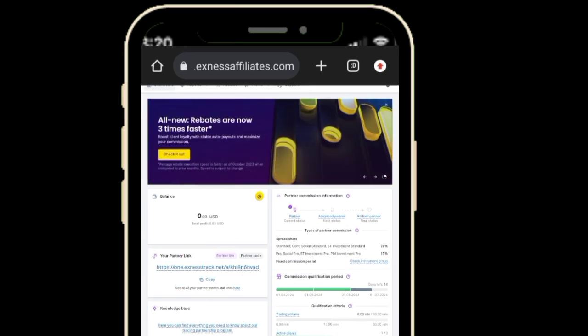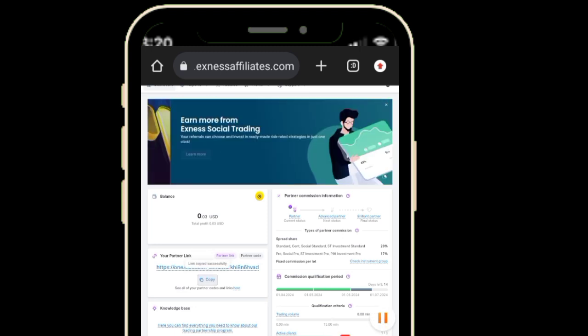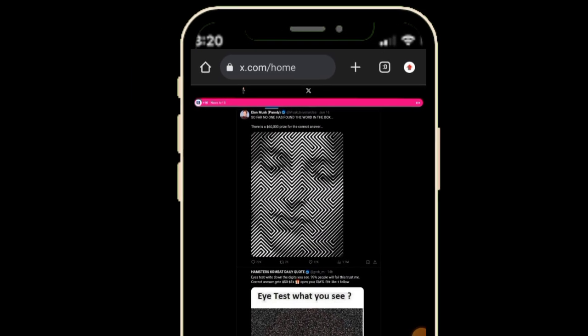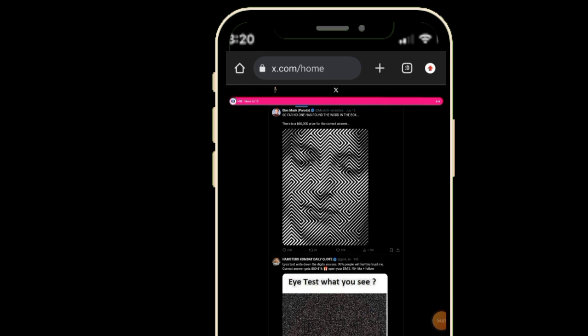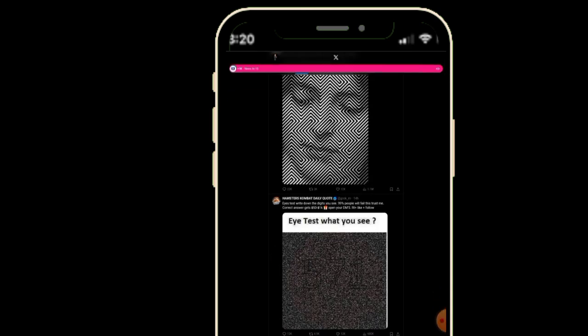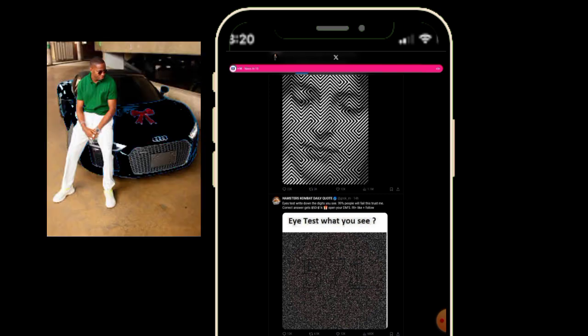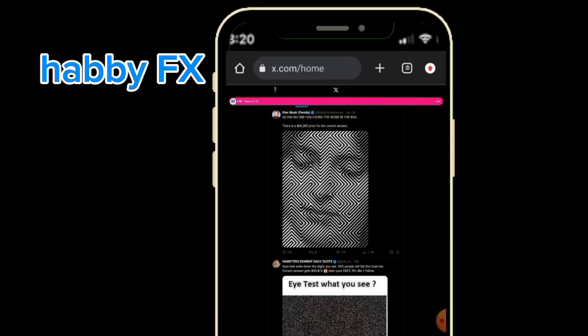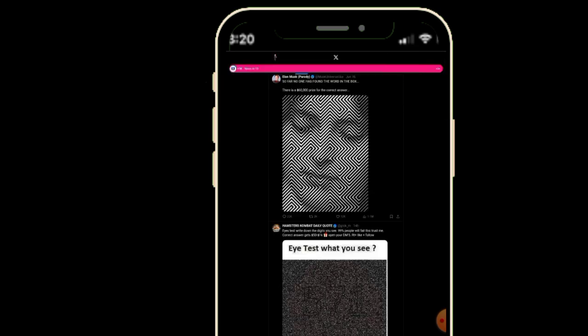Once you copy this link, take it and go to Twitter. Let's start with Twitter. I'll show you guys how to do it with Twitter, so you can try it out with Facebook too. Now once you're on Twitter, what you will be doing is looking for big influencers in the Forex and crypto trading world. Look for big influencers like Happy. Happy is one of the biggest Forex traders in West Africa. Let's just search for something like Happy.